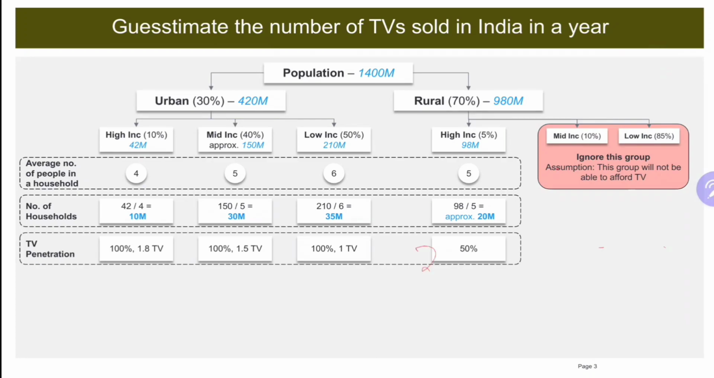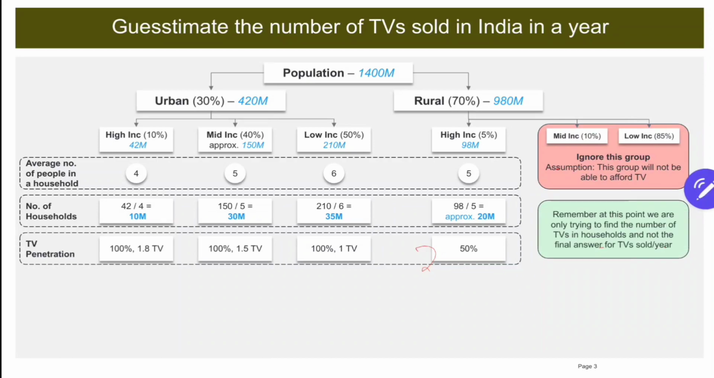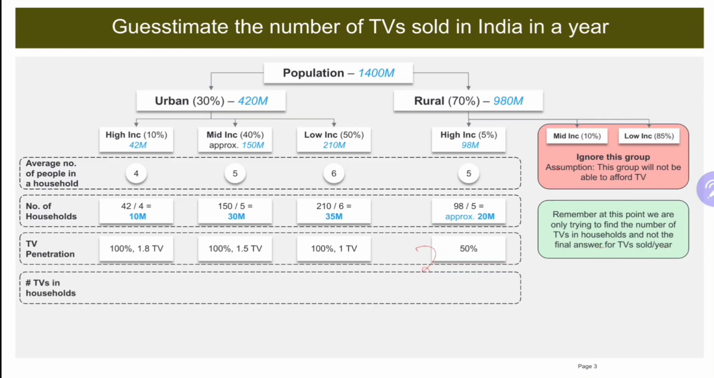So now remember, we have to find the number of TVs sold in India in a year, and for that we first have to find the number of TVs in India, the current state. So moving on, I'll now find the number of TVs in households based on my current assumptions above. So 10 million into 1.8, and since it is 100% penetration, I'll multiply it by 1, which will give me 18 million TVs in high income category households.